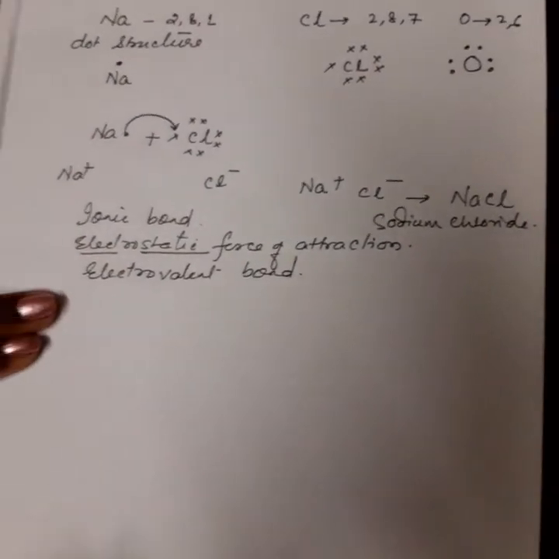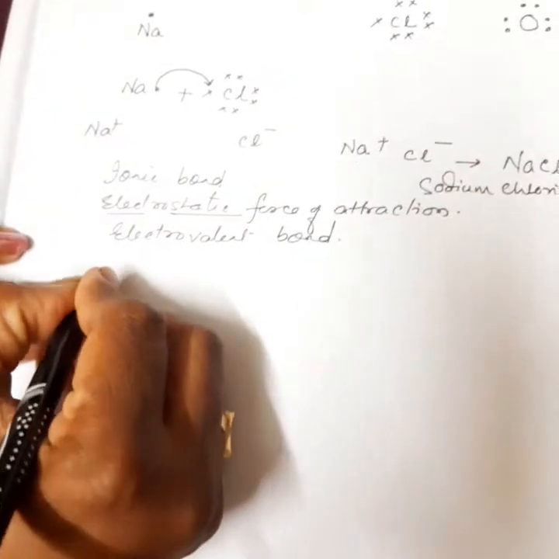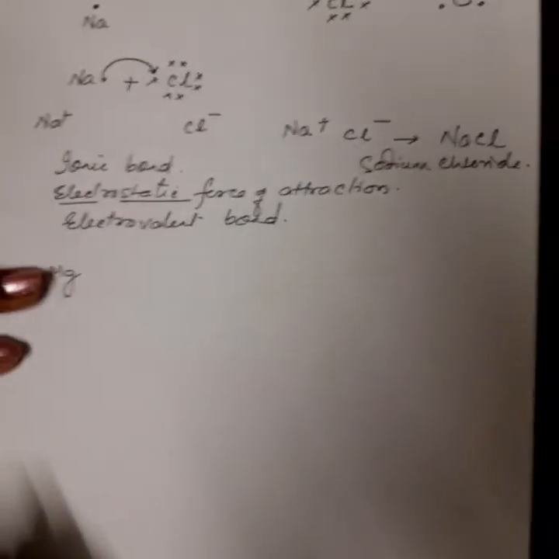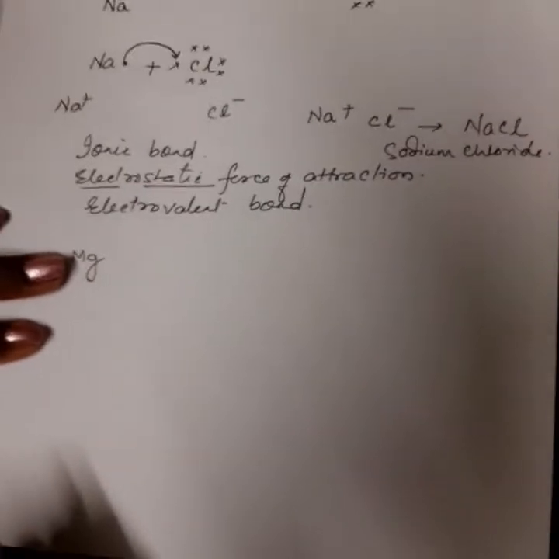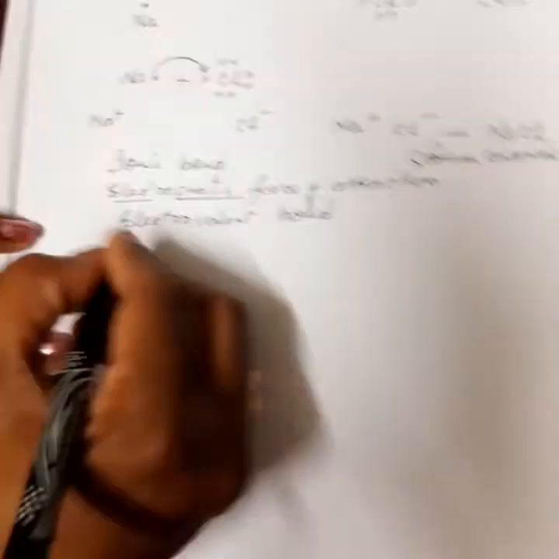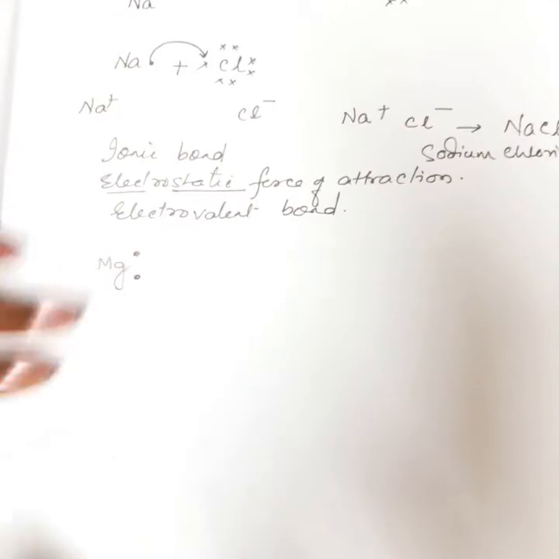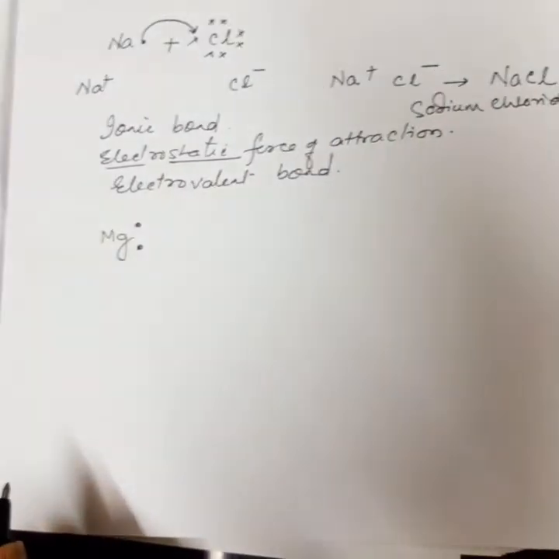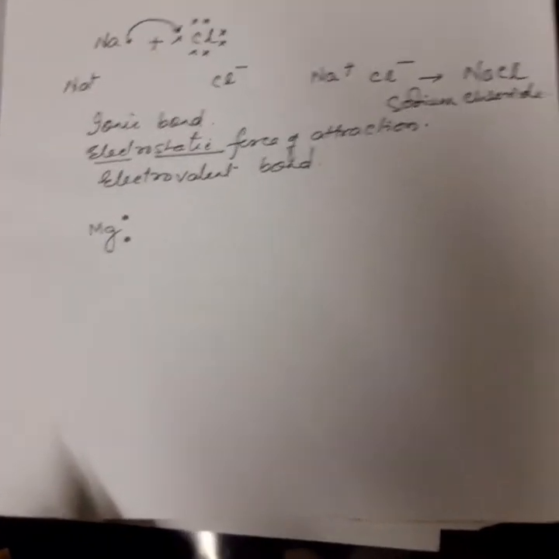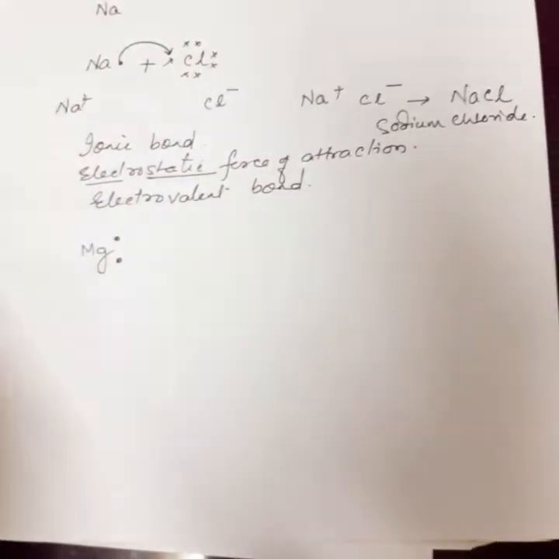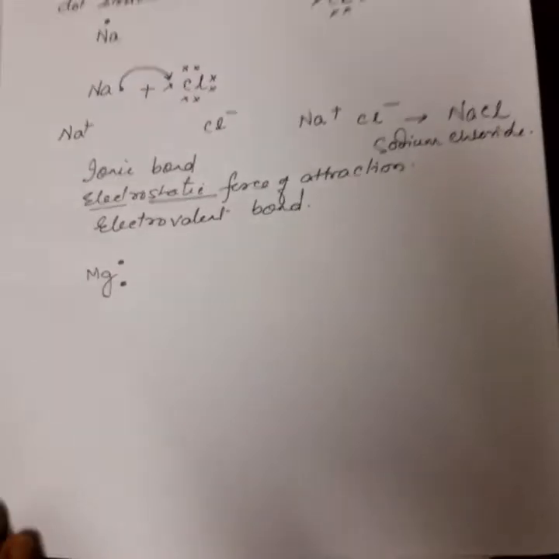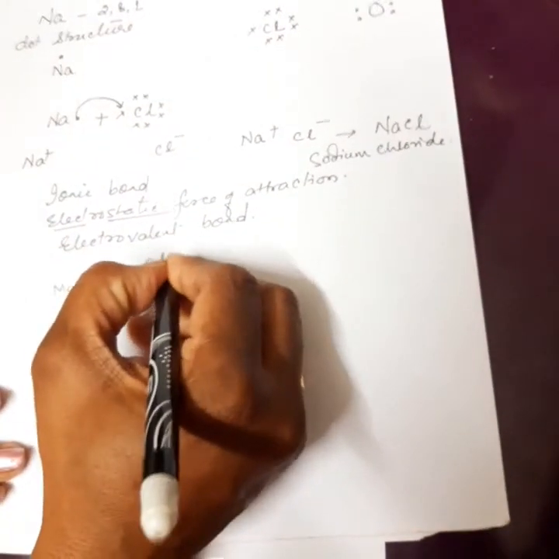Okay, let me take one more example. Magnesium. Children, in the case of magnesium, how many electrons are there in its outermost shell? There are 2 electrons in its outermost shell. So 2 electrons in the outermost shell means it is ready to donate or lose 2 electrons. Suppose we take the case of chlorine.